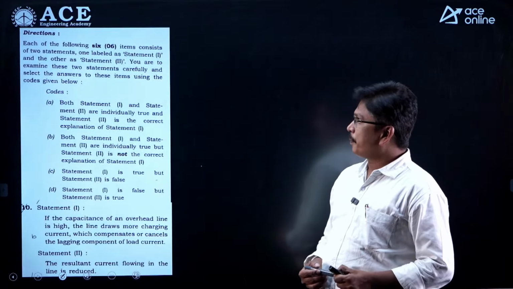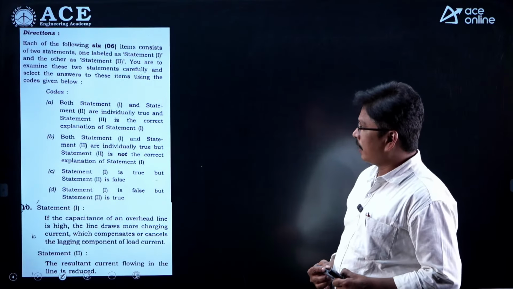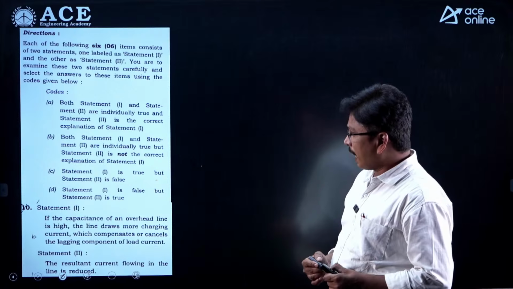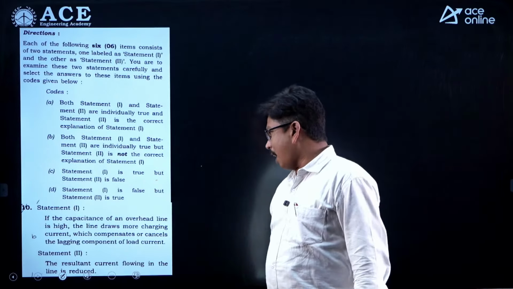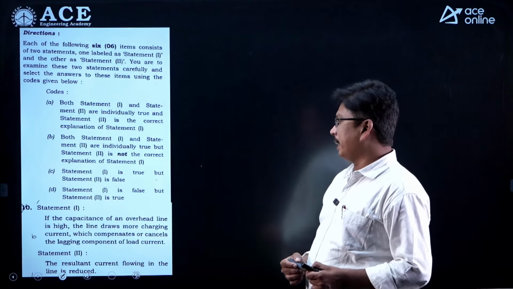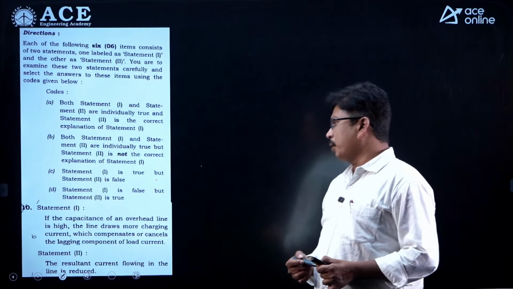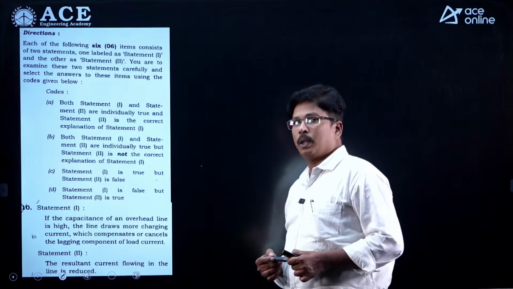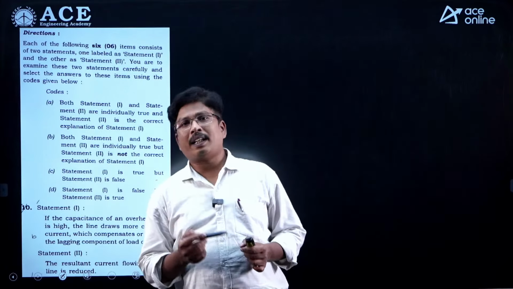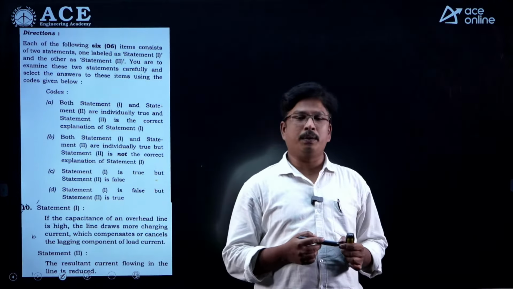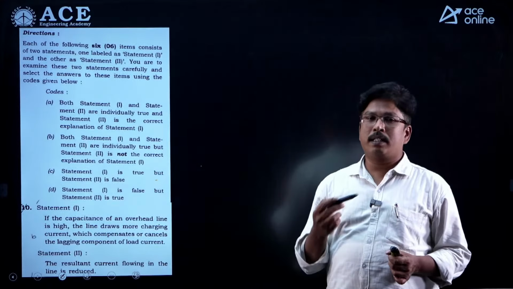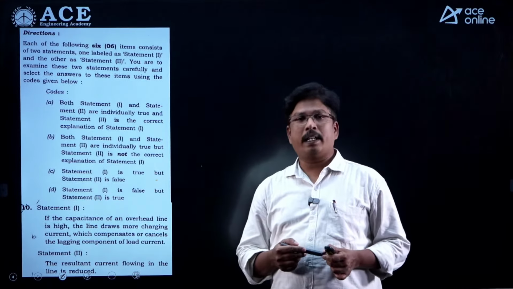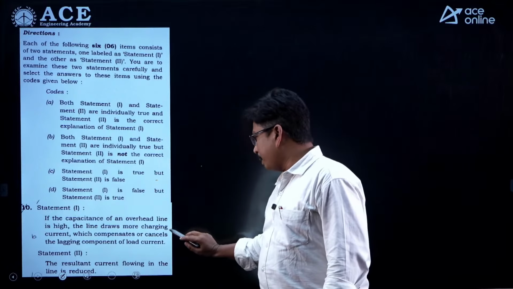See the first question here. So here it is based on the statements. The first statement they have given is, if the capacitance of an overhead transmission line is high, the line draws more charging current, which compensates or cancels the lagging component of the load current. Right students? More the capacitance, more the charging current value, and that charging current will compensate the lagging current automatically. So the first statement is correct.